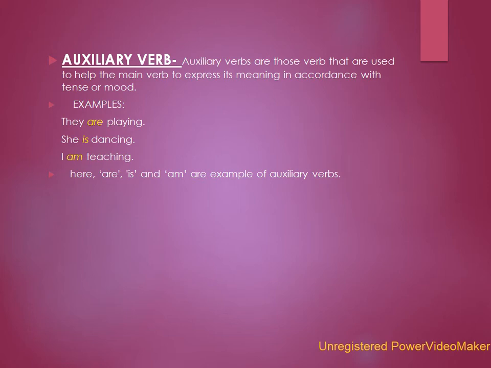Examples: they are playing, she is dancing, I am teaching. Here, are, is, and am are examples of auxiliary verbs because they are helping the main verbs. In the first example, are is helping playing. In the second example, is is helping dancing, and am is helping teaching to give us a clear meaning of the sentence.